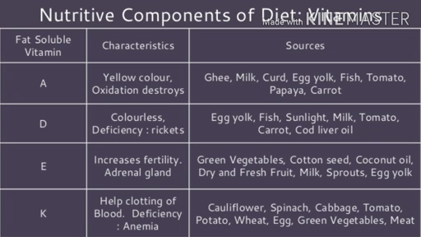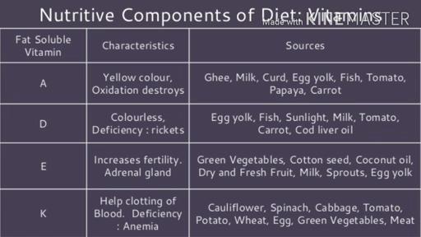Due to the deficiency of this vitamin, blood does not clot easily, and generally blood continues to flow for a longer time in the event of an injury. The requirement of this vitamin is more for pregnant ladies. Its deficiency also causes anemia.